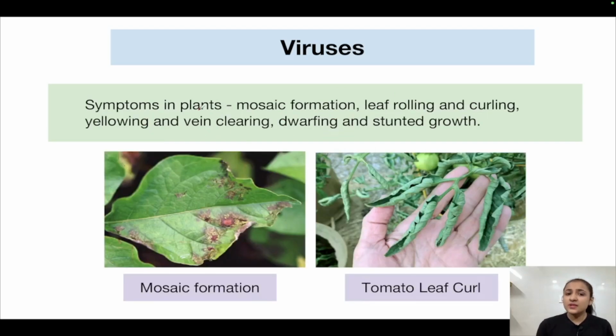Now, viral symptoms in plants include mosaic formation, leaf rolling and curling, yellowing and vein clearing, dwarfing and stunted growth. As you can see in this image, this is the mosaic formation in leaves. This is the tomato leaf curl. All of these symptoms are caused in plants by virus infection.